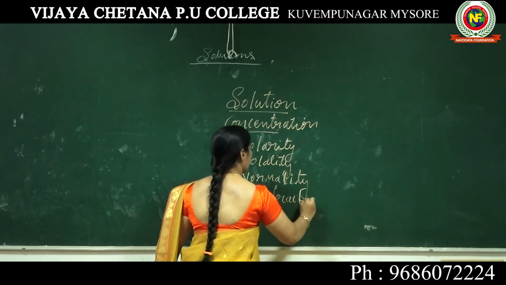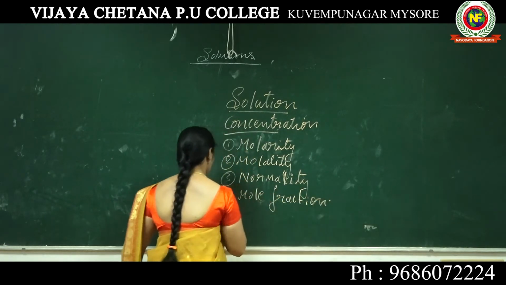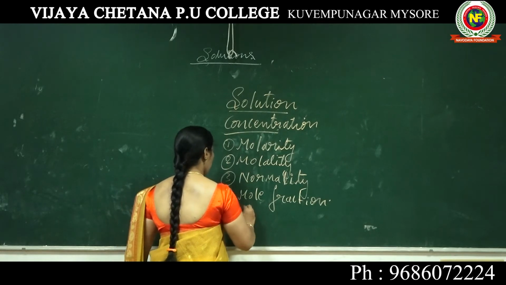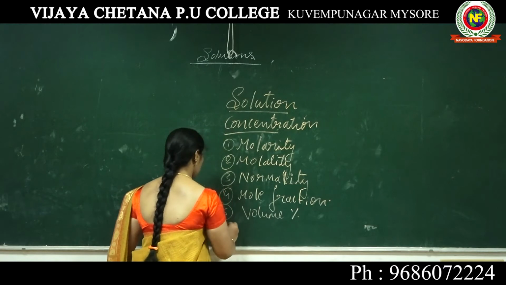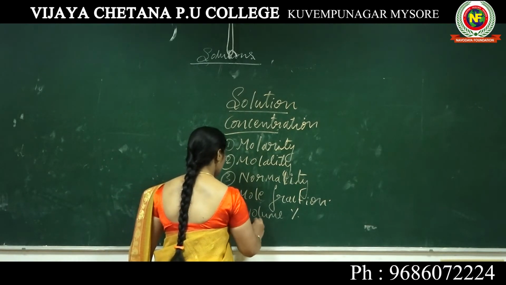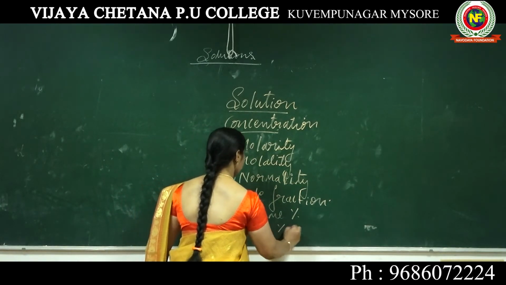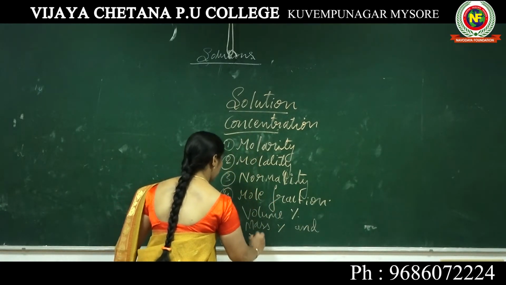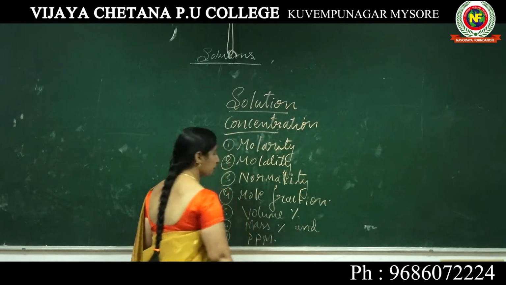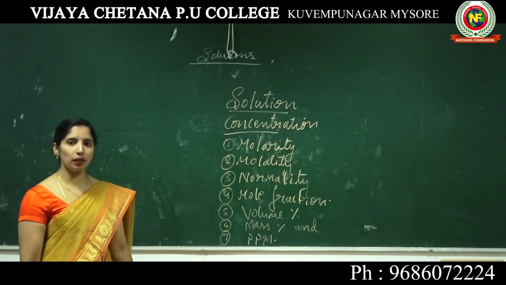Fifth one, volume percentage. Sixth one, mass percentage. And lastly, parts per million, commonly called ppm.